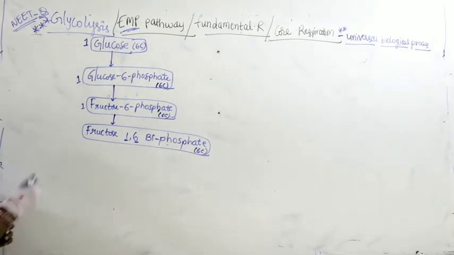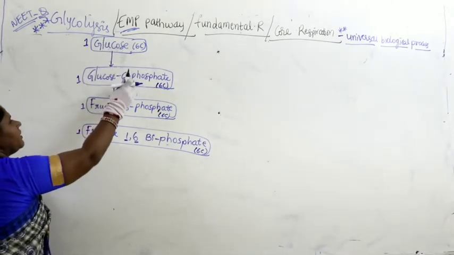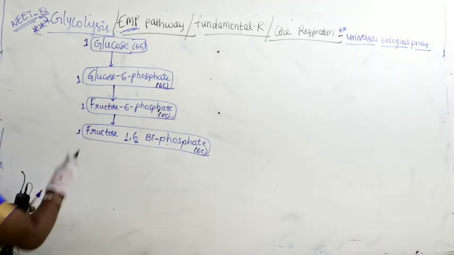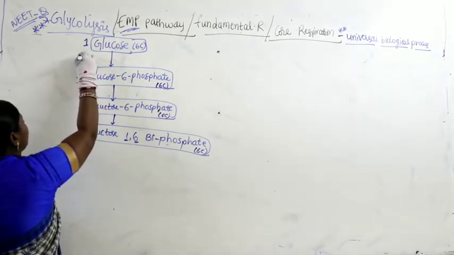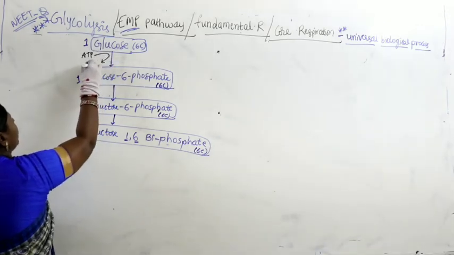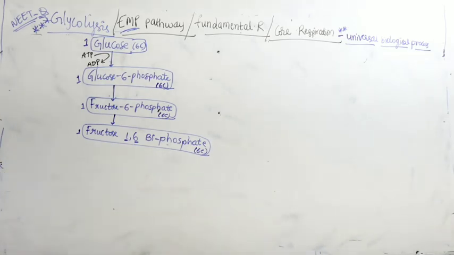Okay. Now let us discuss clearly here. For conversion of glucose, the phosphorus which is attached to the 6th carbon comes from where? So try to remember, here it utilizes a molecule of ATP and gets converted into ADP. So you have to note down very clearly, here utilization is there.